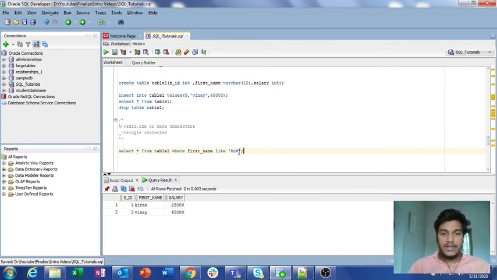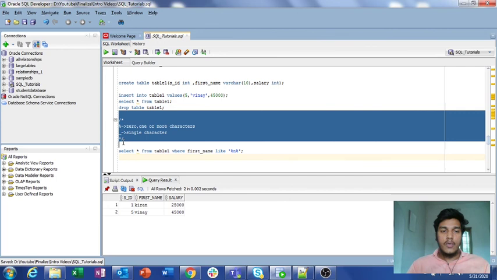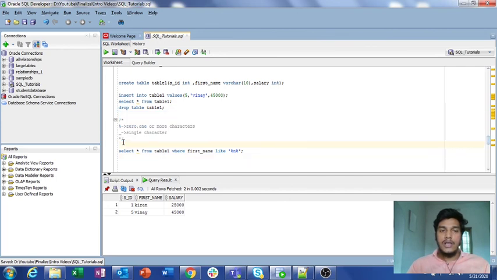Similarly, we can also use some operators like classes using brackets, as well as you can specify wildcards such as dot, and we have a lot of wildcards in SQL that you can learn from any of the online websites. But in this video I have explained only these two wildcards, because these are the most commonly used wildcards in SQL using the like operator.